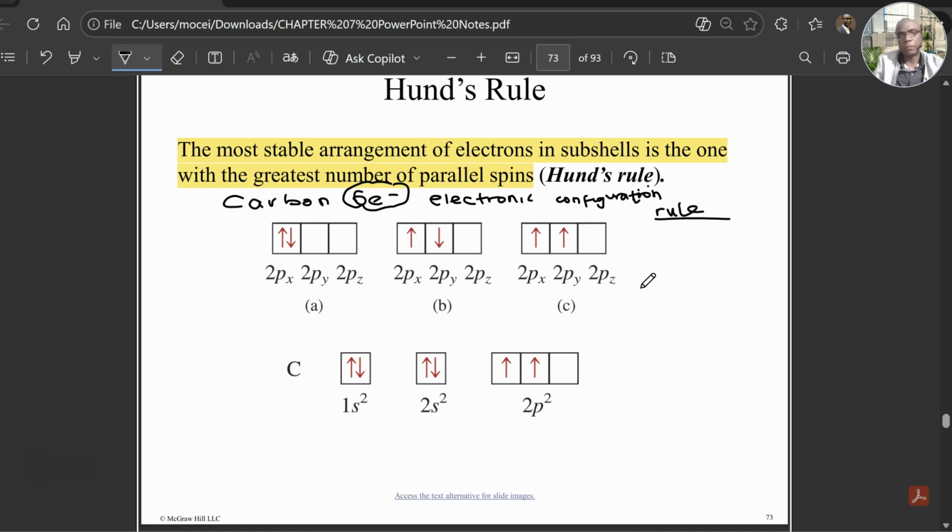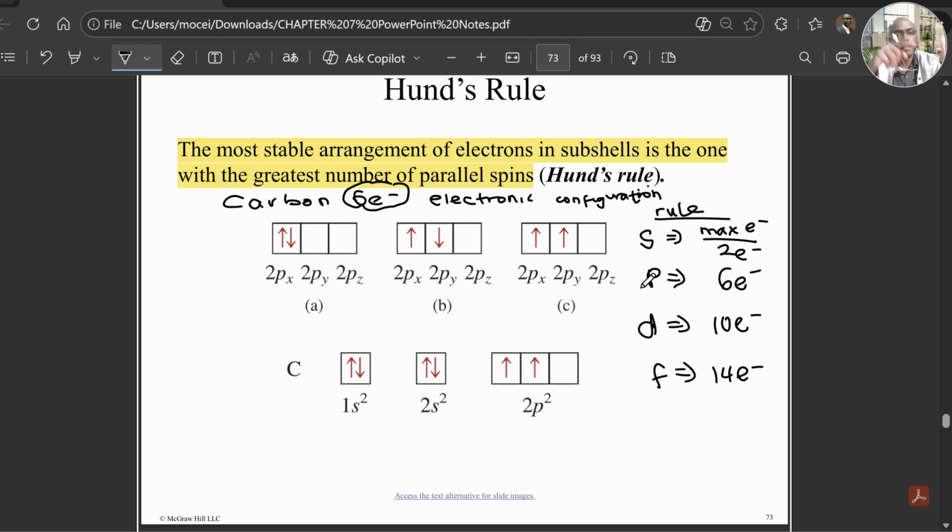Of course, we talked about Aufbau, but I want to give you the general rule. So for the s orbital, the maximum electrons it carries is 2. For the p, the maximum is 6 electrons. For the d, it carries a maximum of 10. F will carry a maximum of 14 electrons.